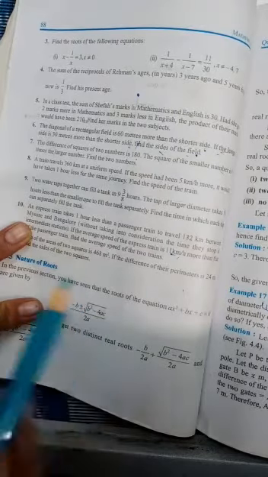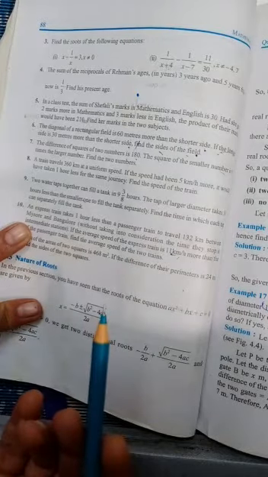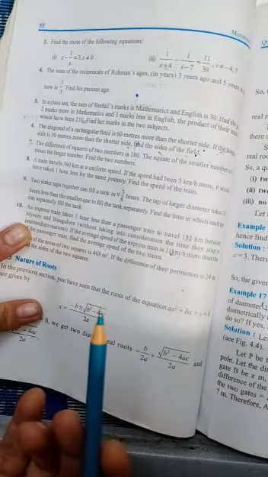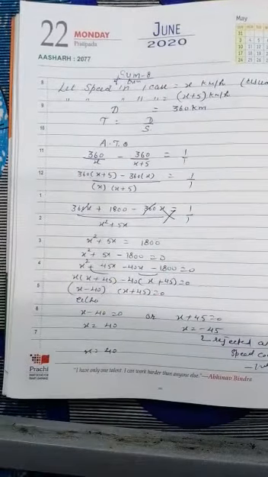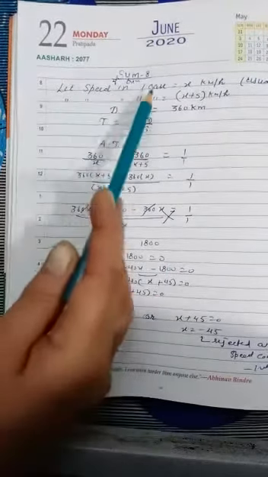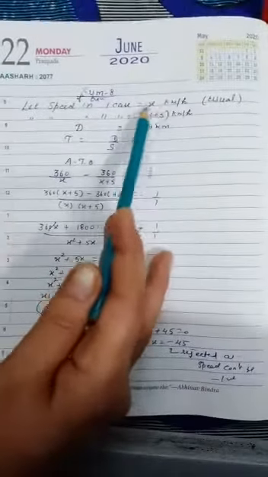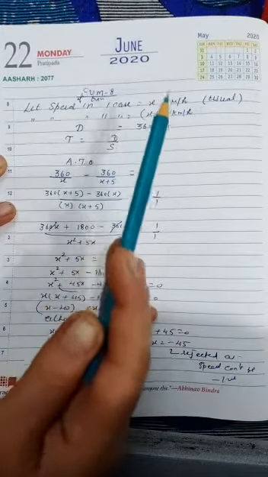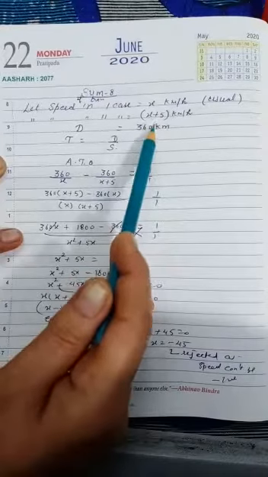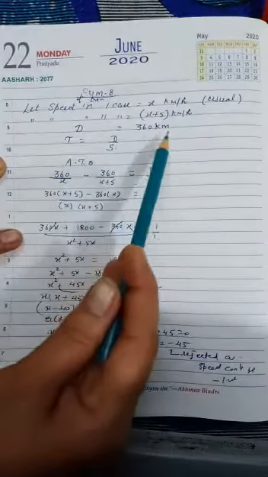If you write according to the question, then you are able to frame the quadratic equation and solve it also. Let's start the question. He is saying speed of train. Let the usual speed of train in the first case be x kilometer per hour. In the second case he is saying the speed is increased by 5 km per hour, so the speed will become x plus 5 km per hour. And distance is given as 360 km.